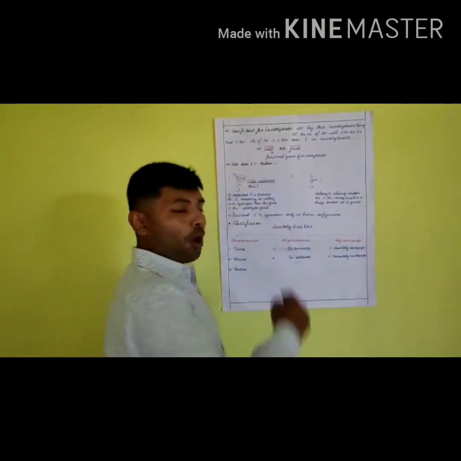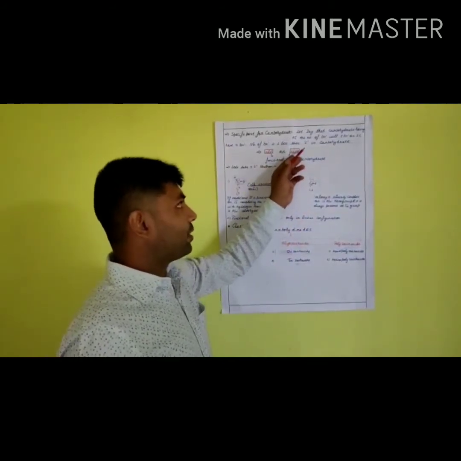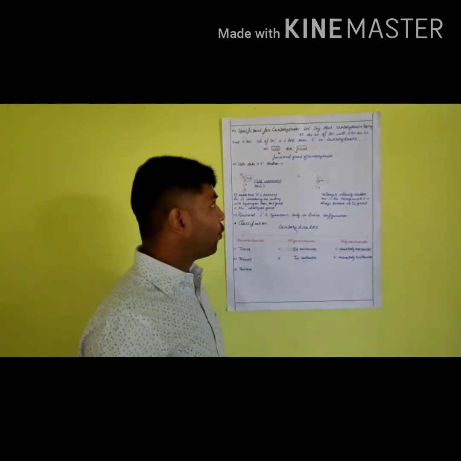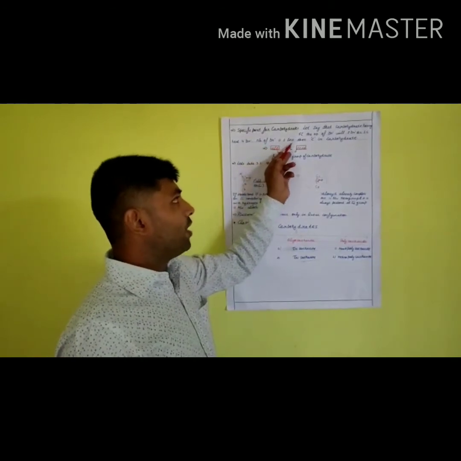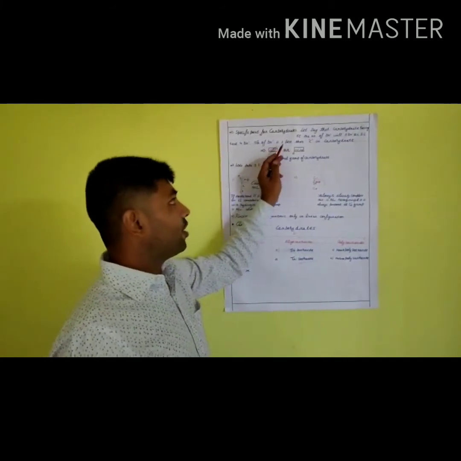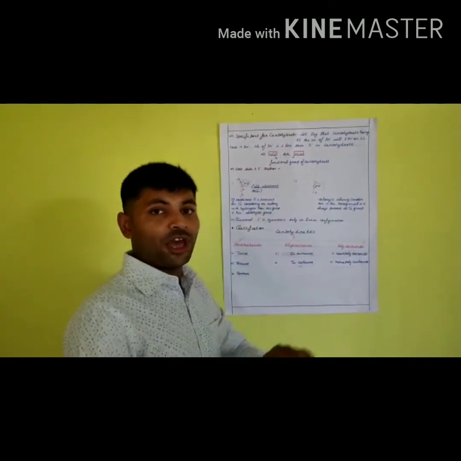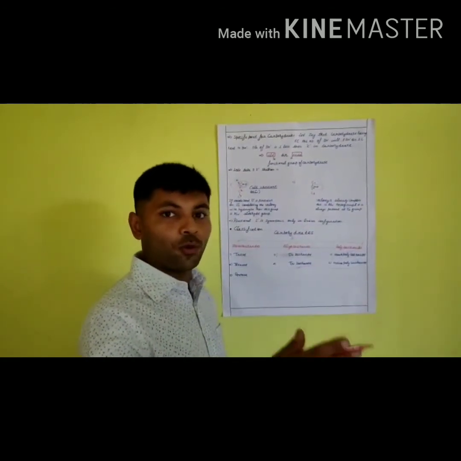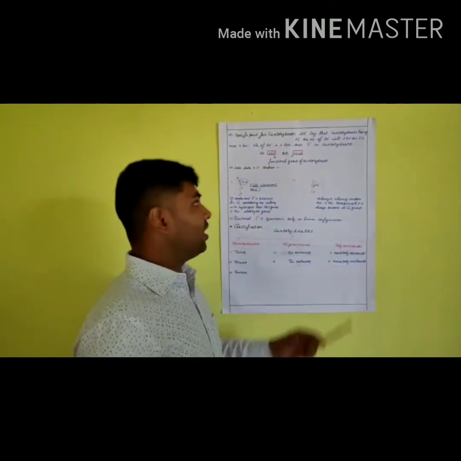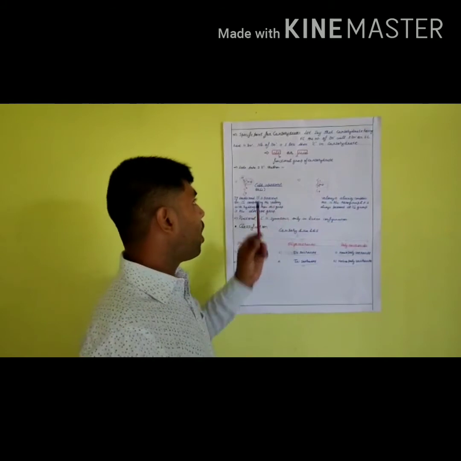Let's see some specific points for carbohydrate. Let's say a carbohydrate has 6 carbons, the number of OH will be 5, or 5 carbons, the number of OH will be 4. It means that the number of OH is 1 less than the carbon in carbohydrate. If there are 6 carbons, the number of OH will be 5. The aldehyde or keto group is basically the functional group of the carbohydrate. What? Functional group of the carbohydrate.